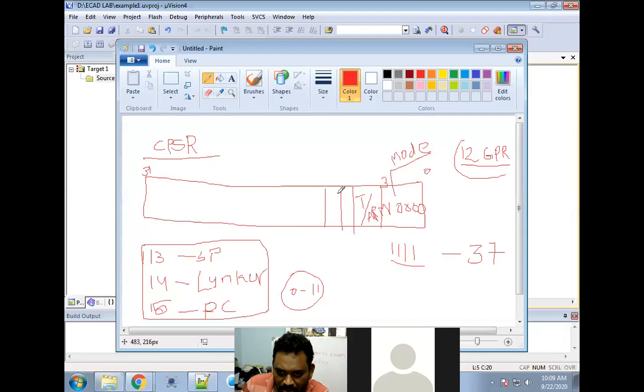Next, one more thing: the 6th and 7th bits are for interrupt request masking, when I want to interrupt execution or not. That is decided by hardware and software interrupts. These two are the fast interrupt and the normal interrupt. You already have this in your subject, but I required all these things here, so that's why I explained it once again. So this is about your CPSR.